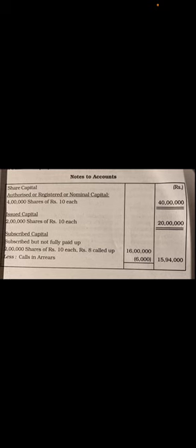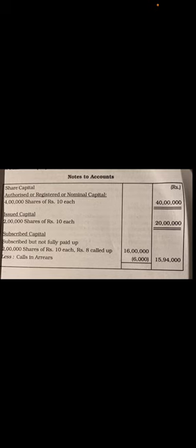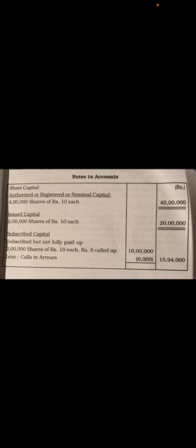So when you deduct this call in arrears from your called up capital, whatever you get, you will have to put it in the outside column. First comes the authorized capital, that is the actual permission which is given by the memorandum of the company to authorize. Second is issued capital. Issued capital is that part of authorized capital which is actually issued to the public. Next is subscribed capital, that part of issued capital which is actually subscribed by the public.